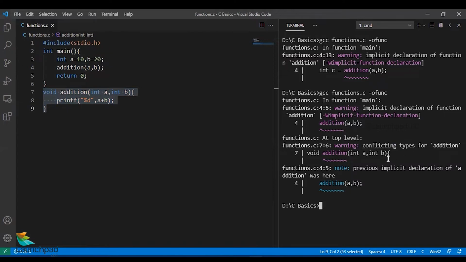Now this is a point which I want everybody to be very precise about. C language has a very peculiar or unique behavior. Whenever the C compiler sees an implicit declaration of a function, the return type of the function is by default assumed to be integers. When that assumption meets up with the actual definition which you write after the main function, if that meets the required assumption, then things should be perfectly fine.